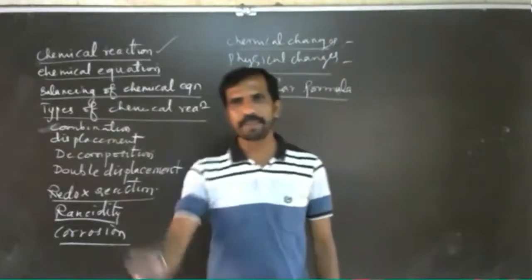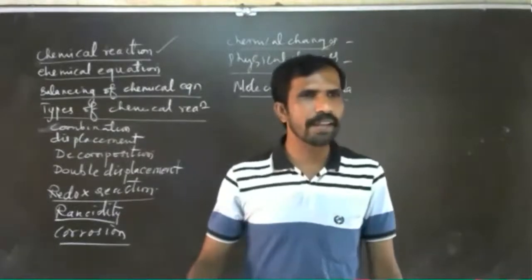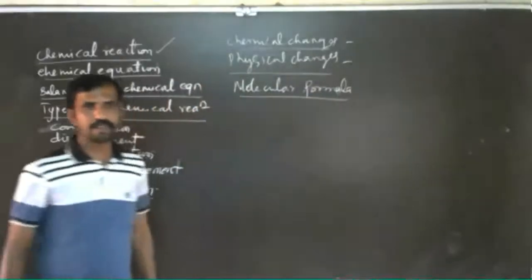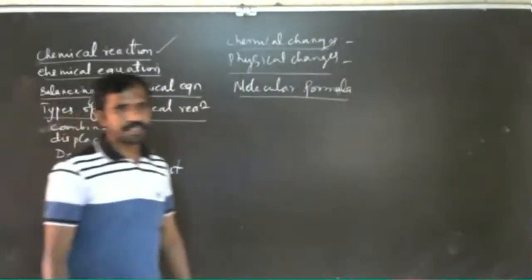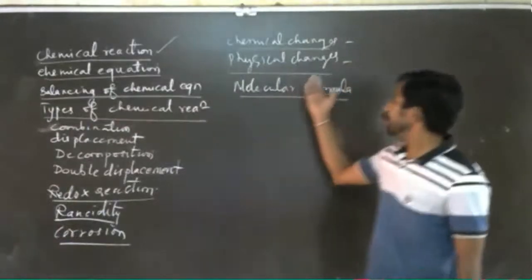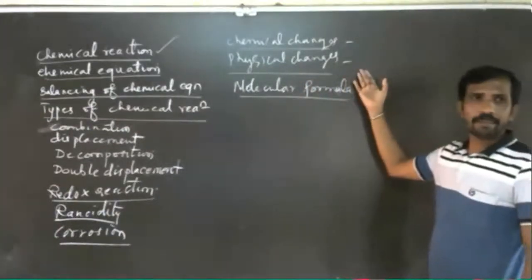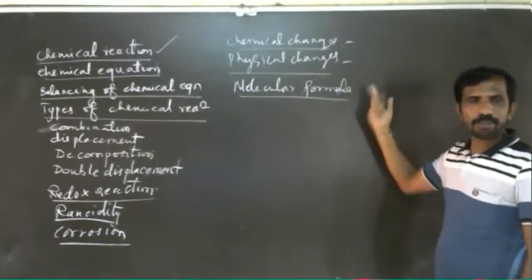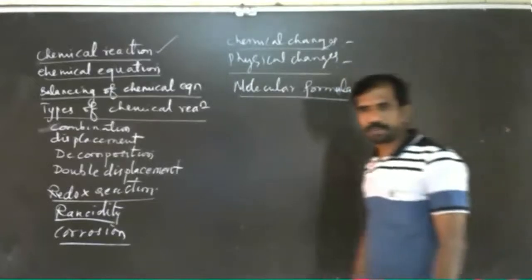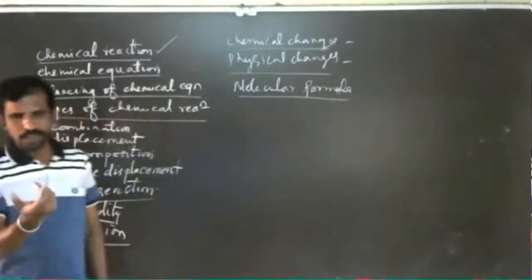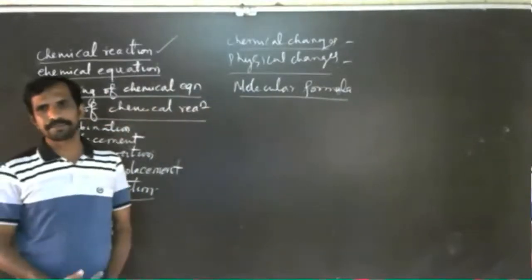Milk changing into curd, curd is a new product formed. Rusting of iron: when iron is exposed to air and water, it will rust. That's a chemical change. Now physical change is a temporary change in which no new product is formed.